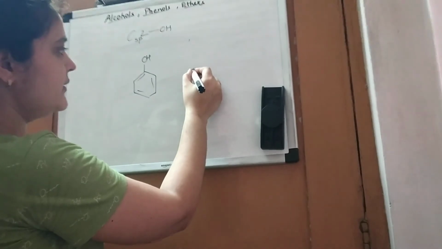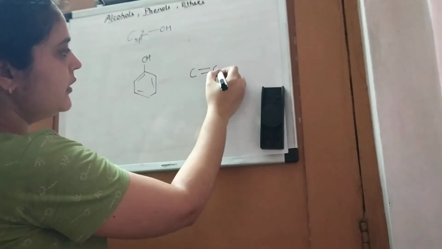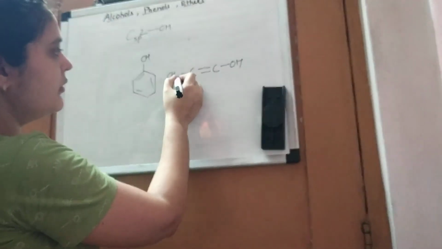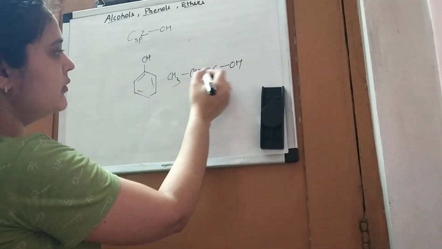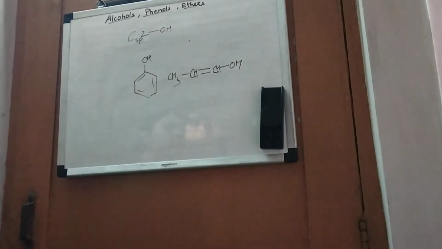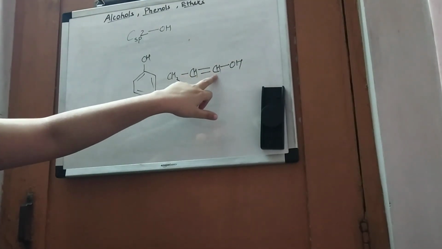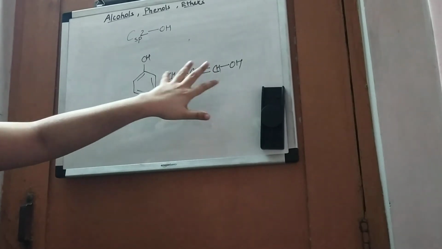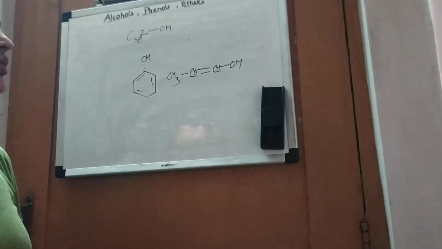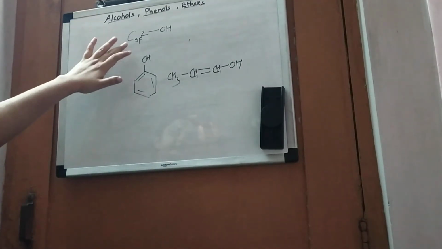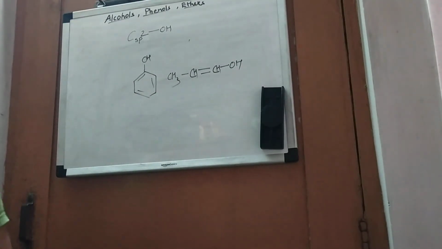What is vinylic system? This is vinylic system, in which the hydroxy group is directly attached to sp2 hybridized carbon atom of aliphatic chain. So this is vinylic system and this is phenol. So these are the cases of sp2 hybridization, the carbon atom to which OH group is attached.